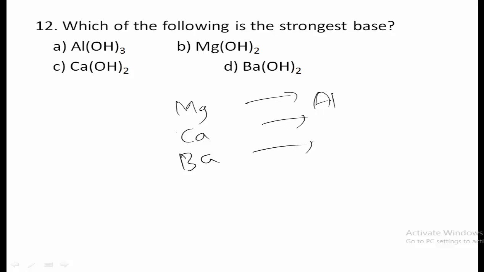As we move along the period, the basicity decreases. So aluminium hydroxide is less basic, and down the group metallic character increases. So barium has more metallic character, so thus barium hydroxide is more basic in nature and hence it is the strongest base. So therefore option D is the correct one.